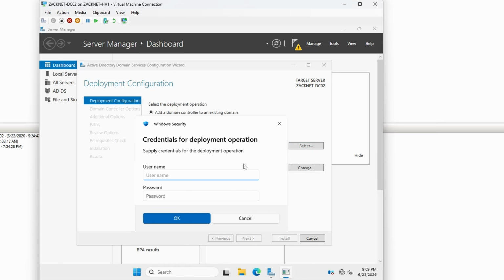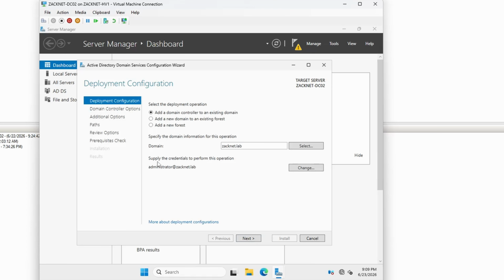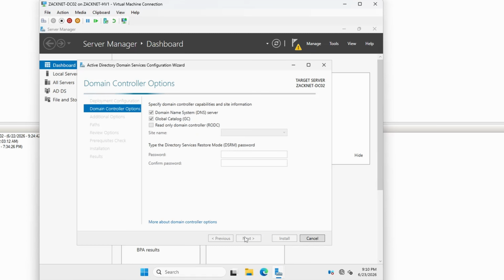Now we'll go with the admin credentials. And you also have to supply the credentials. So that administrator account with the super admin privileges, that's the one we're going to use. Next on this guy, and you will type in the DSRM password that we talked about earlier.